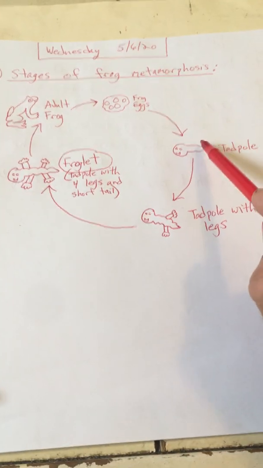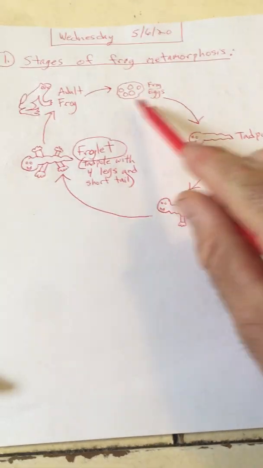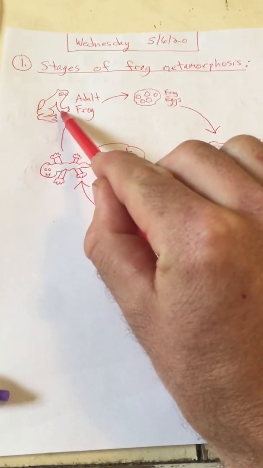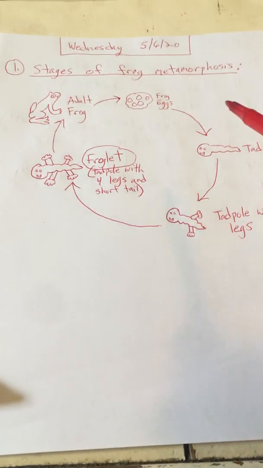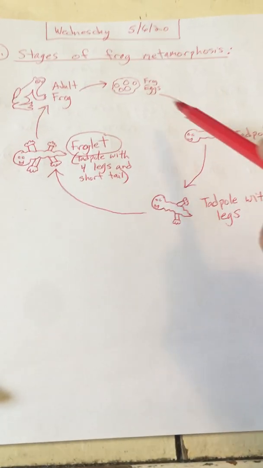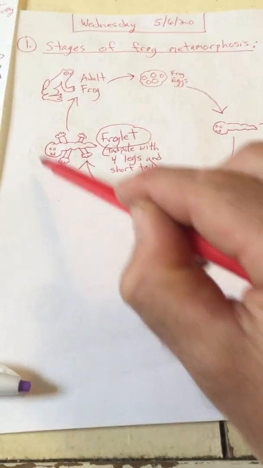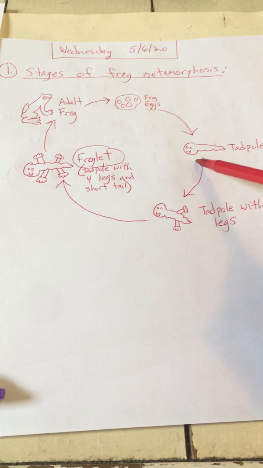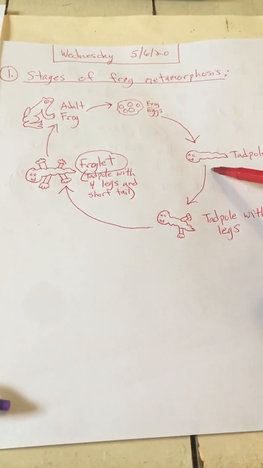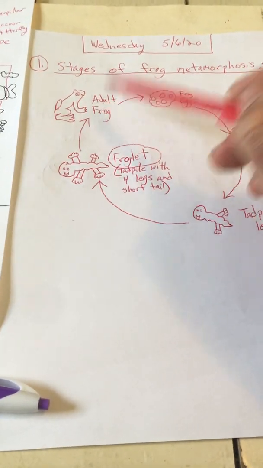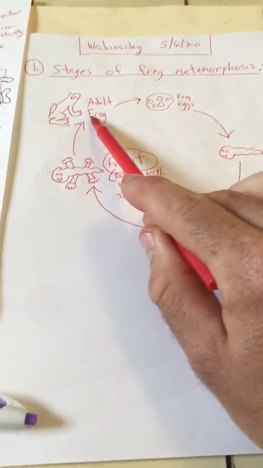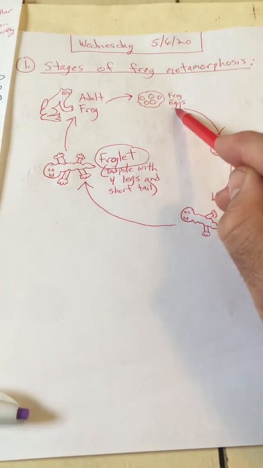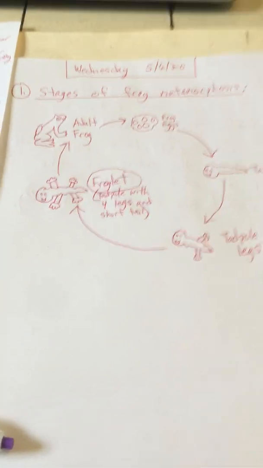Now you can see that after they hatched into a tadpole, they look completely different as an adult frog. So this is a complete metamorphosis. Their change from tadpole to adult frog was a complete change. They look entirely different as a young tadpole than they do when they are an adult frog. Then the adult frog will lay eggs, and then the metamorphosis will start again for those eggs that hatch.